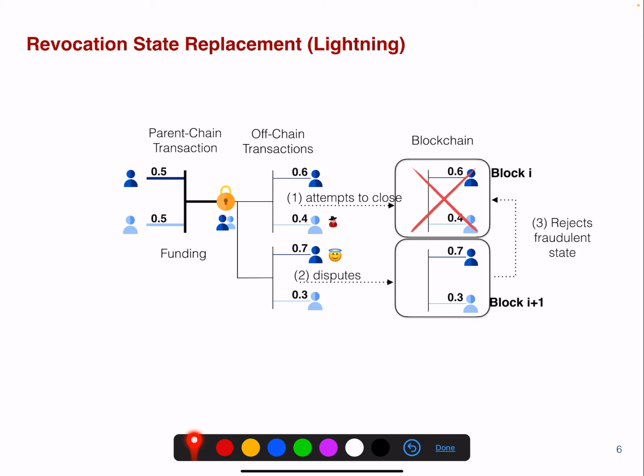So the blockchain will see, okay, this is the more recent state, so I can reject the fraudulent state. And because the adversary performed a malicious action, he gets a punishment. The punishment consists of losing all the assets that are in the channel. So all assets of the channel go to the honest party. Okay.